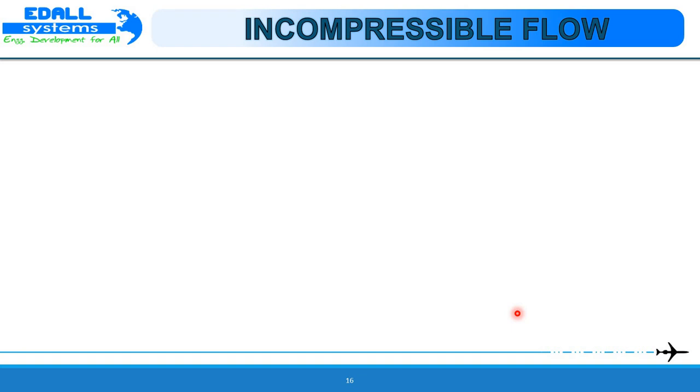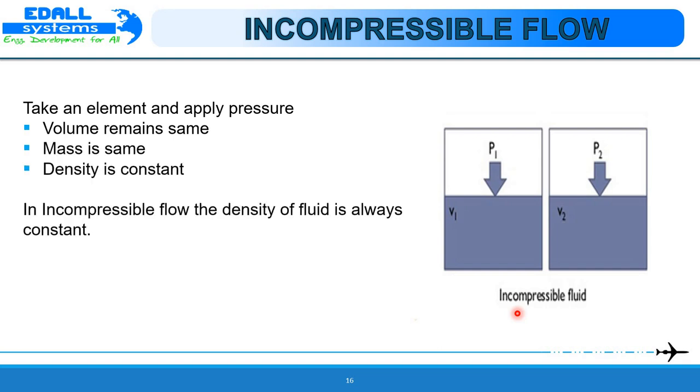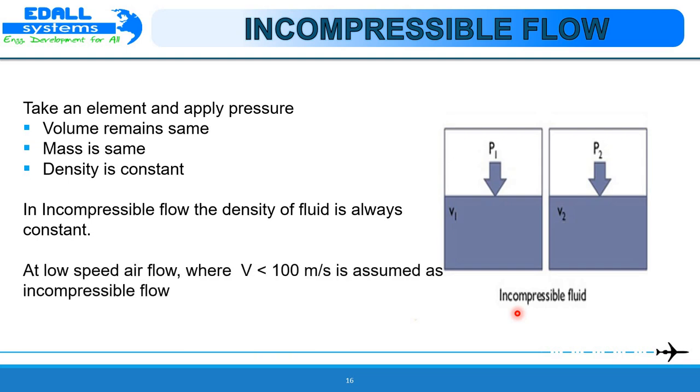Incompressible flow is a myth. It can never actually occur in nature. However, for those flows in which the actual variation of ρ is negligibly small, it is convenient to make the assumption that ρ is constant, that is, density is constant. Therefore, in incompressible flow, the density of the fluid is always constant. Low speed airflow, where V is less than 100 meters per second, is assumed as incompressible flow.